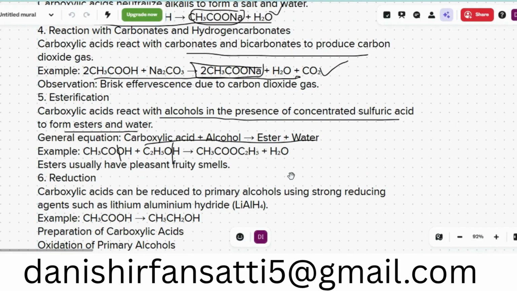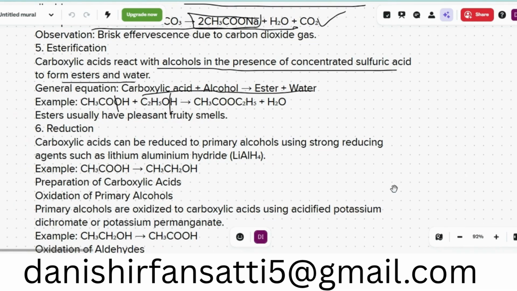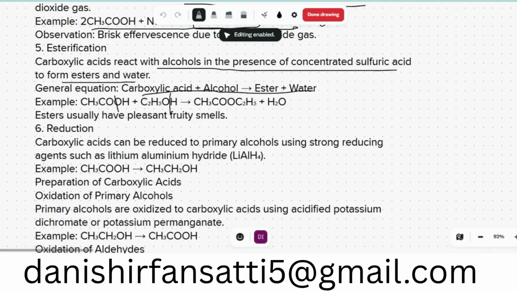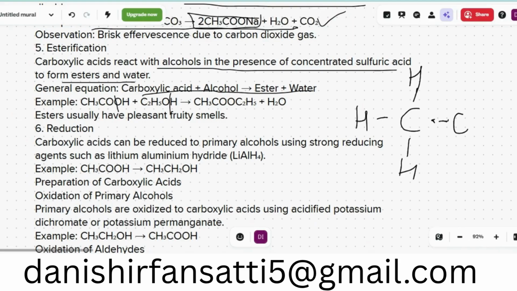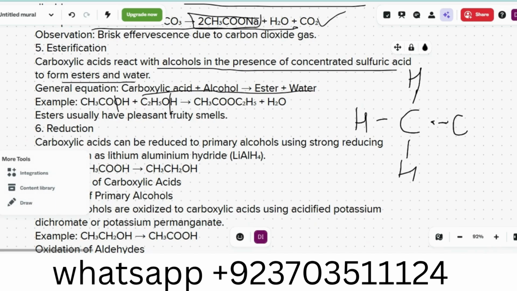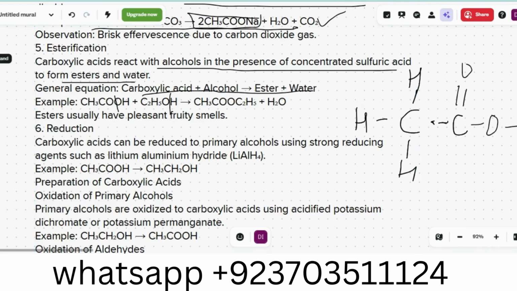What is the structure of ester? I will make on the side the structure of ester, that is simply CH3, and then C, C double bond O. I will just drag it over there.